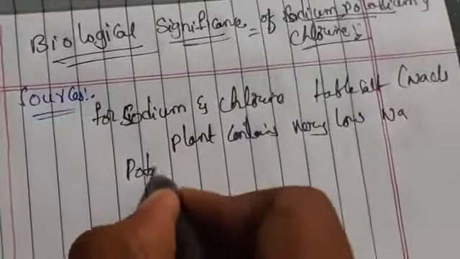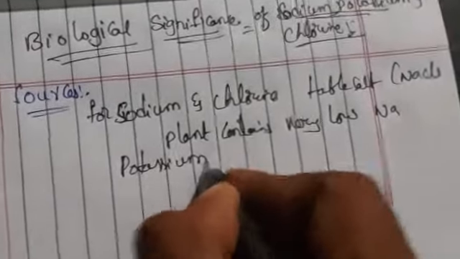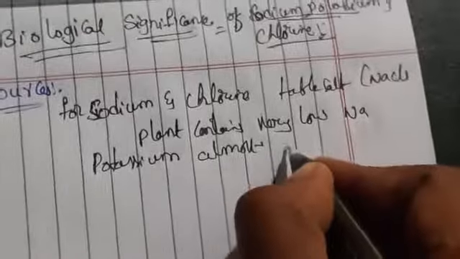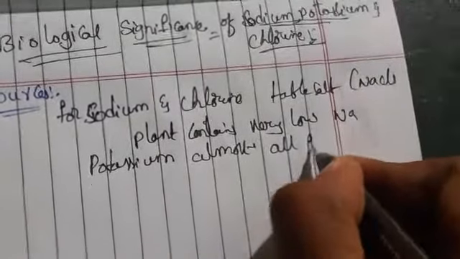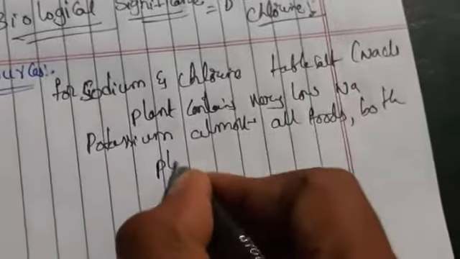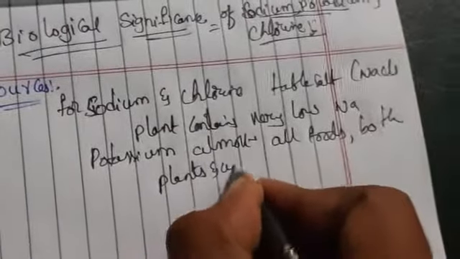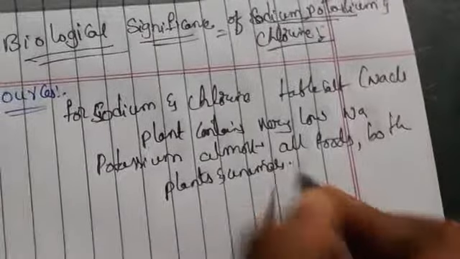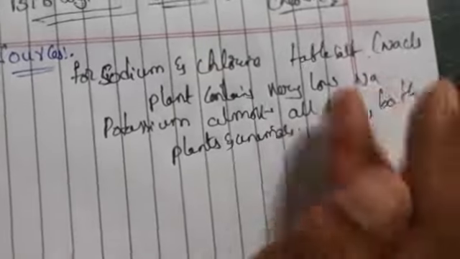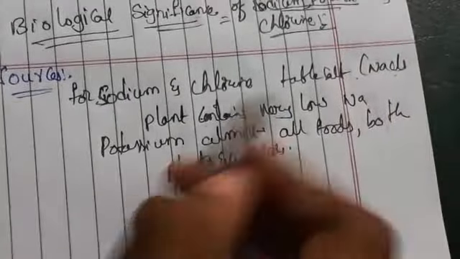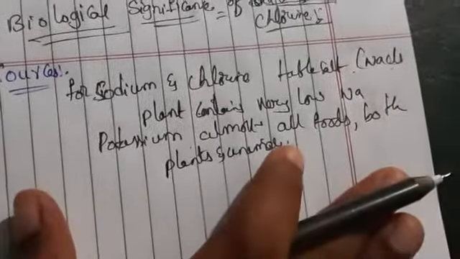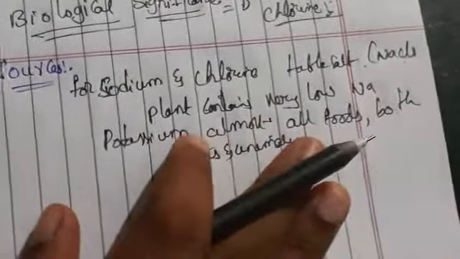Potassium is found in almost all foods, both plants and animals. Sodium and chlorine we take as common salt or table salt, NaCl, but plants contain very low sodium. Coming to potassium, it is required for human beings, animals, and also food.